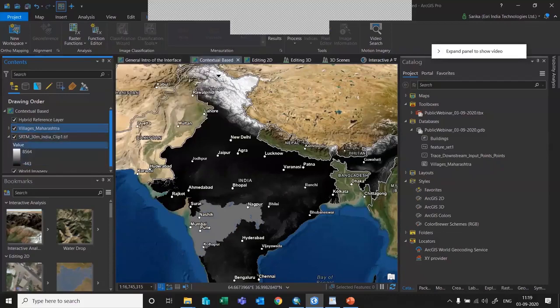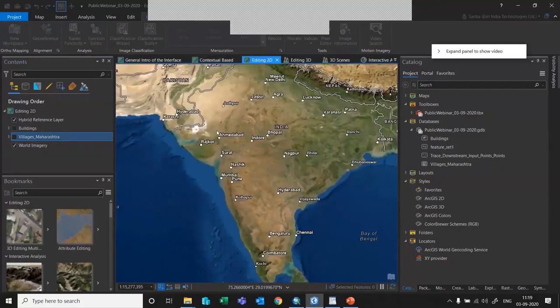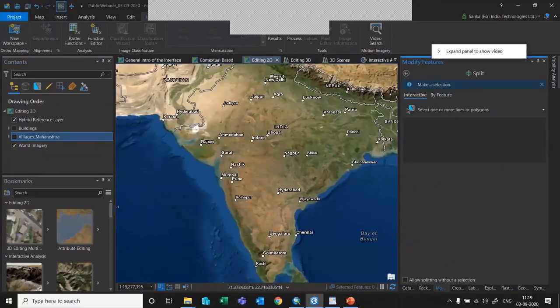And then moving on to editing, as we discussed, editing has become even simpler. Unlike ArcMap, where you need to start editing, here we need not start an edit session. You will always be in an edit session. So let me show you that. One second.